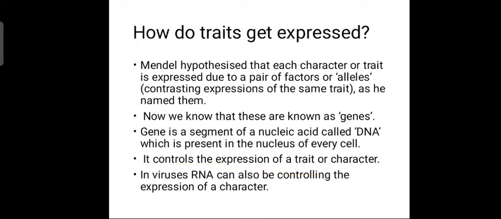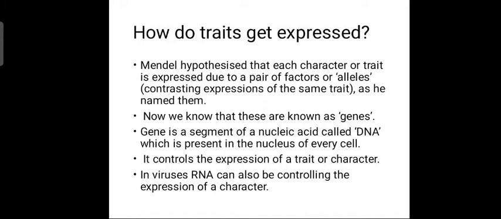Now let's see how these traits get expressed. Mendel explained in his experiments, after doing many experiments, that something is responsible for transferring from the parent generation to the offspring generation. That something he termed the allele.